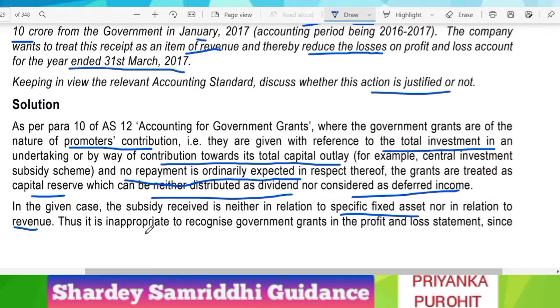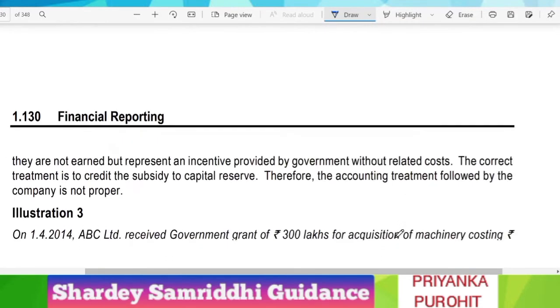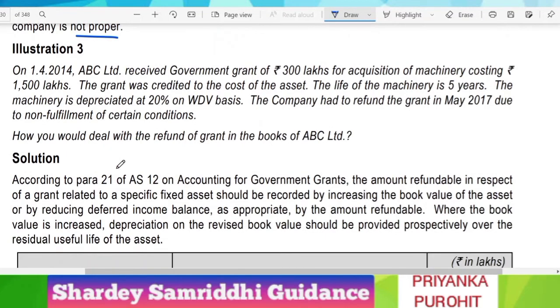Thus, it is inappropriate to recognize the government grant in the P&L statement, since they are not earned. These represent an incentive provided by the government without related cost. The correct treatment is to credit the subsidy in capital reserve. Therefore, the accounting treatment followed is not proper. So I think you must have understood this. Let us move on to the next question.